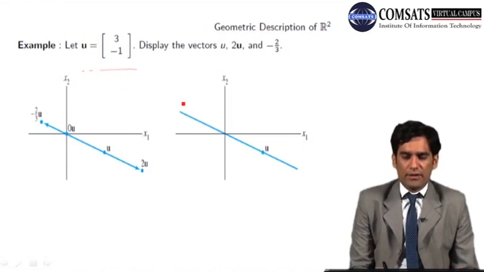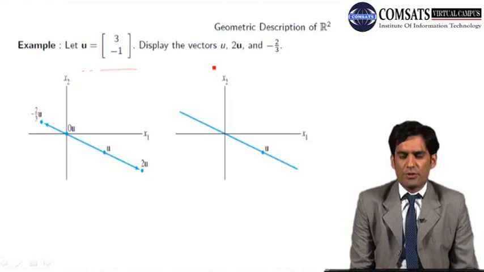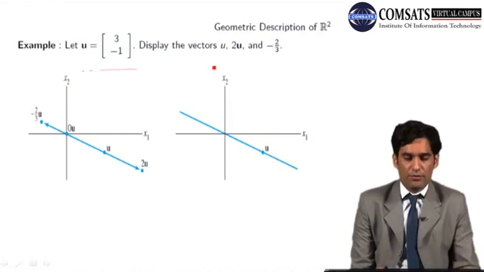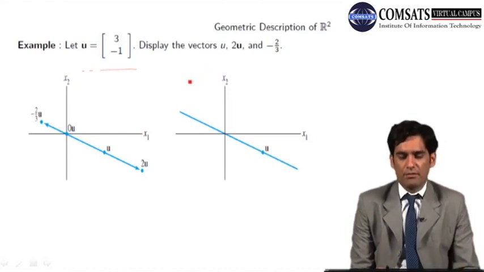So we call these vectors u, 2u, minus 2 by 3u, all these vectors are the linear multiples of u, and whenever we have 0 into u, that will pass through the origin.